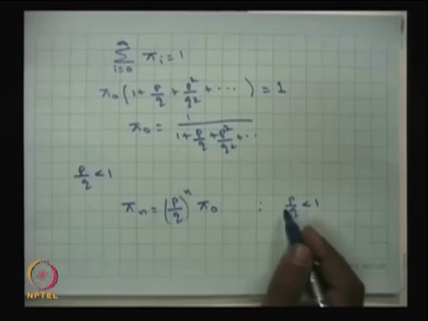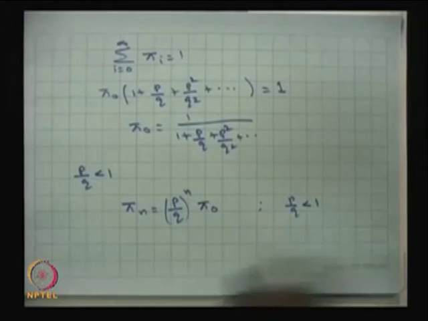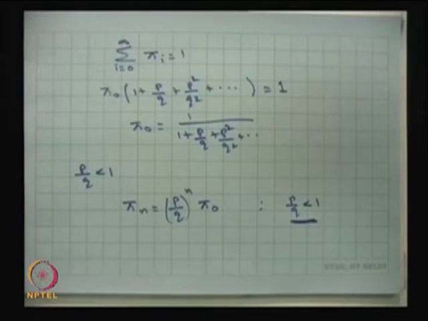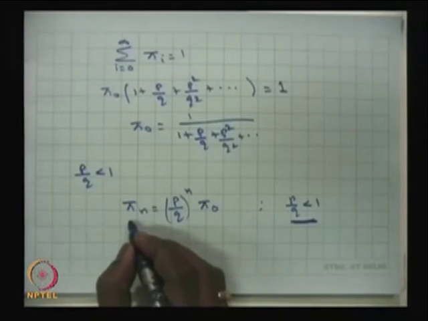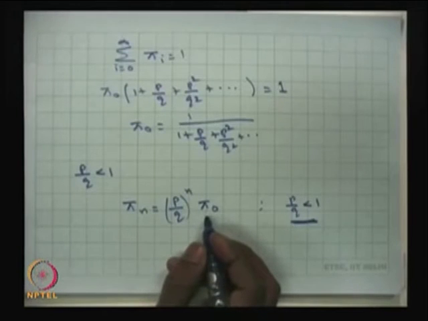Therefore, all the states are going to be positive recurrent, and then the stationary distribution exists. Therefore, this is the condition for positive recurrence for this model, and the stationary distribution is pi n is equal to (p by q) power n times pi naught.